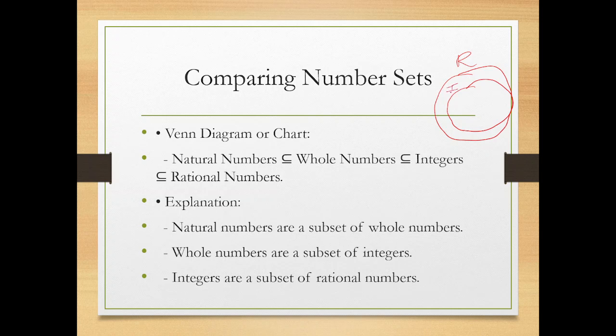So I can say that rational number holds integer, integer holds whole number, whole number holds natural number. So natural numbers are subset of whole number, whole numbers are subset of integers, integers are subset of rational number.